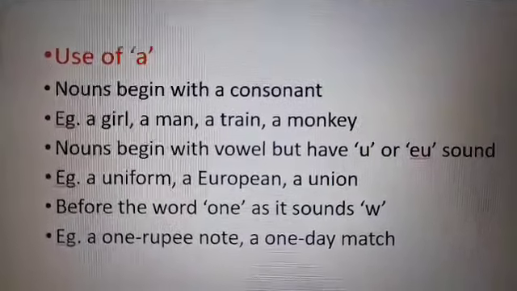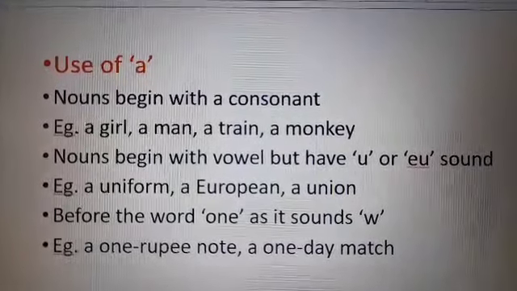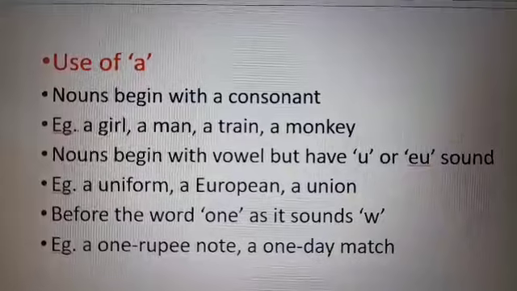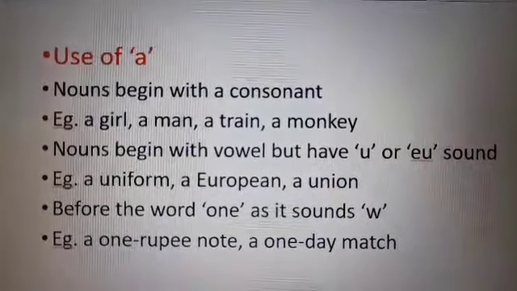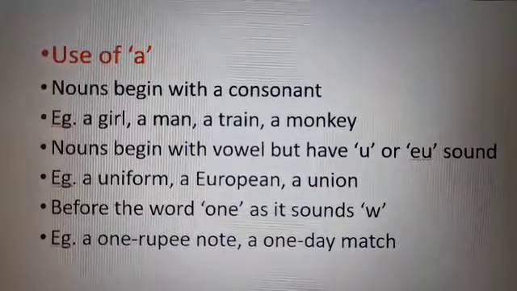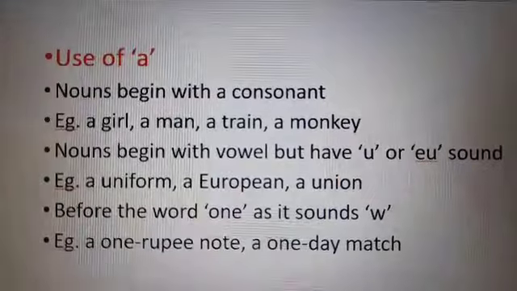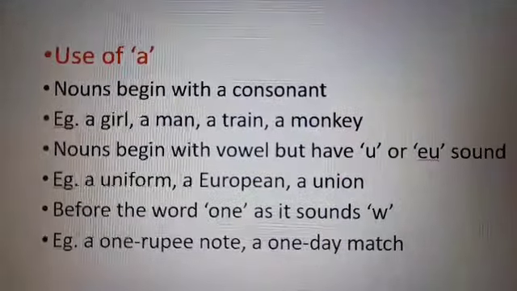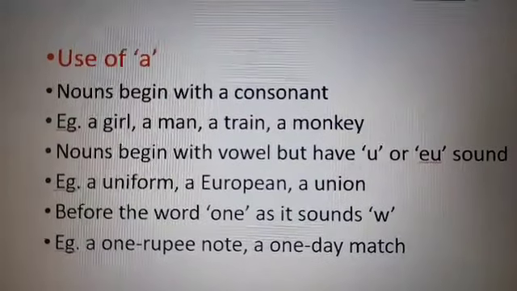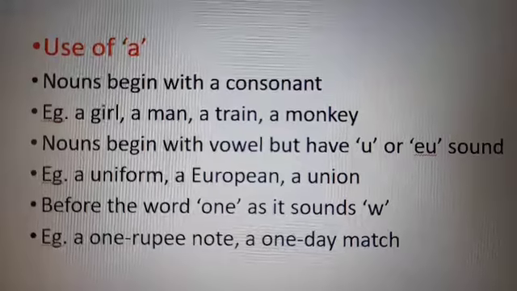As you all must be knowing, there are 5 vowels and 21 consonants in the English alphabet. A, E, I, O, U. These are the 5 vowels and the rest of the alphabets are consonants. So any noun which begins with a consonant will take a before it. For example, a girl, a man, a train, a monkey.